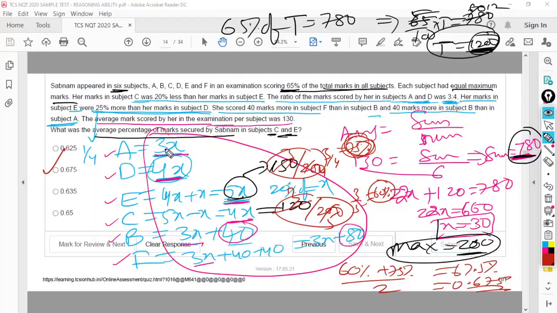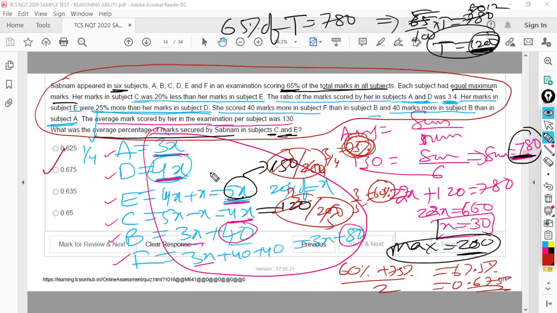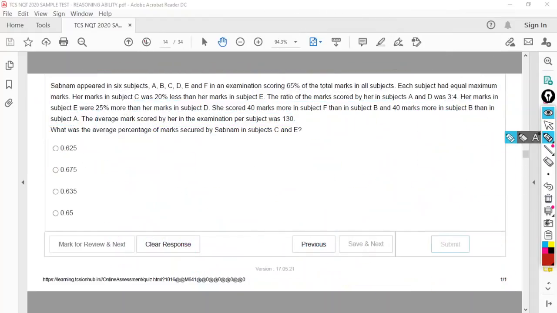There is nothing in the question but too much of information. You just have to use this information carefully, otherwise conceptually not difficult, simple percentages, equations related, but you need to be very careful because there are too many, right? A, B, C, D, E and too much of information. If you use all this information carefully, you'll get it. So this is one reasoning section question. Let's move to the next one.